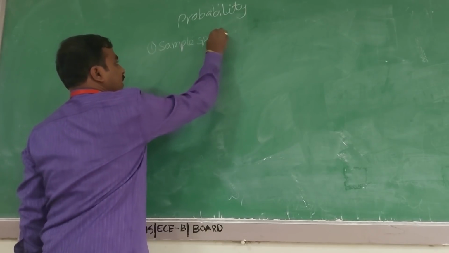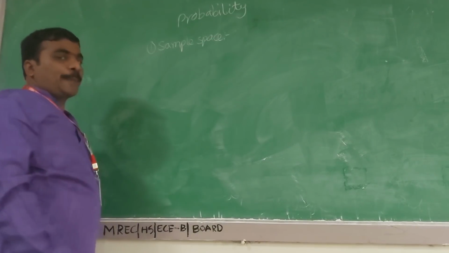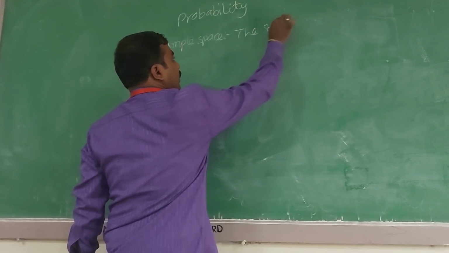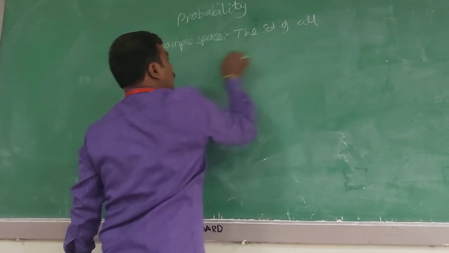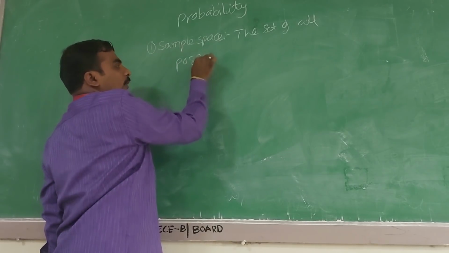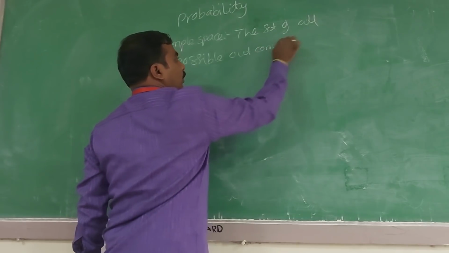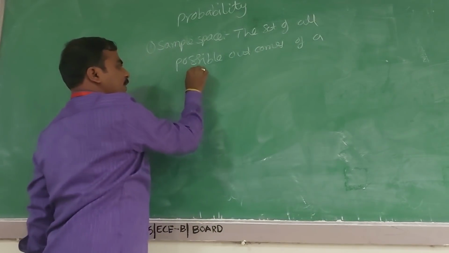Sample space means the set of all possible outcomes of a random experiment.